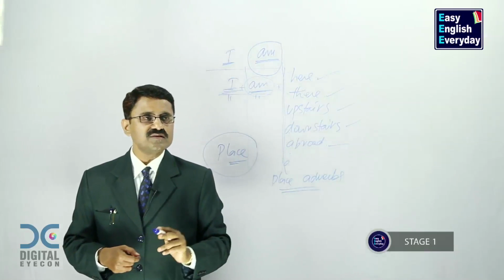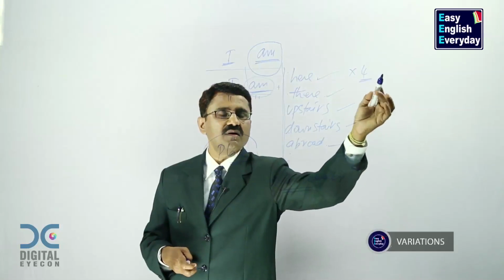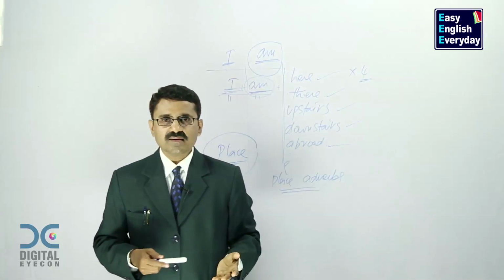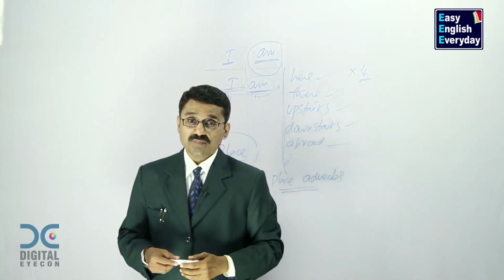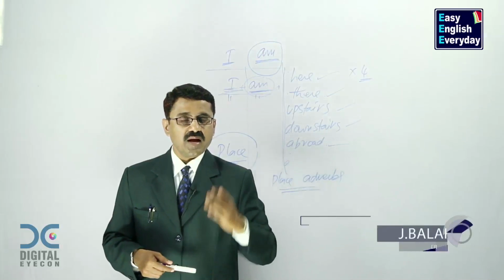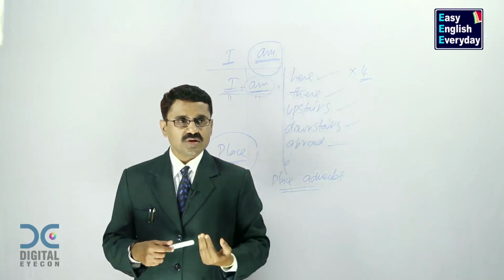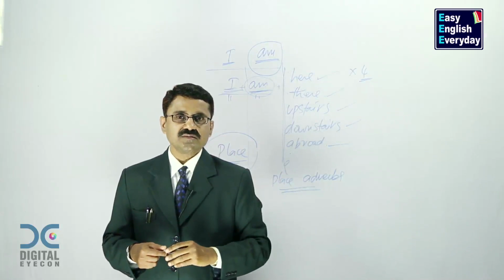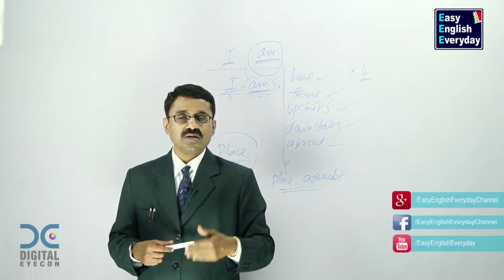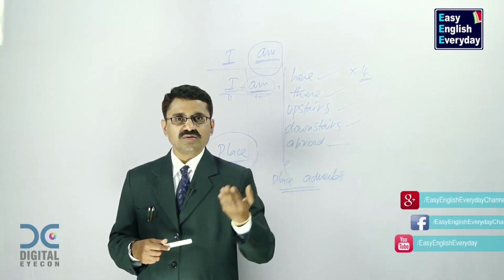Once you make sentences and become familiar with them, start practicing the variations again. I am here. I am not here. Am I here? Am I not here? I am there. I am not there. Am I there? Am I not there? I am upstairs. I am not upstairs. Am I upstairs? Am I not upstairs? I am downstairs. I am not downstairs. Am I downstairs? Am I not downstairs? I am abroad. I am not abroad. Am I abroad? Am I not abroad?